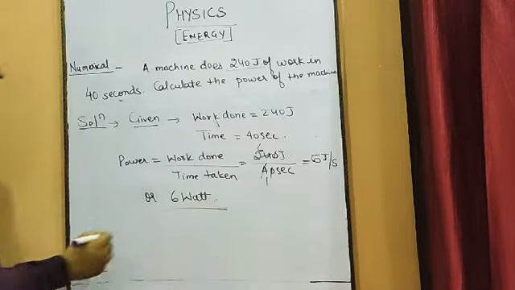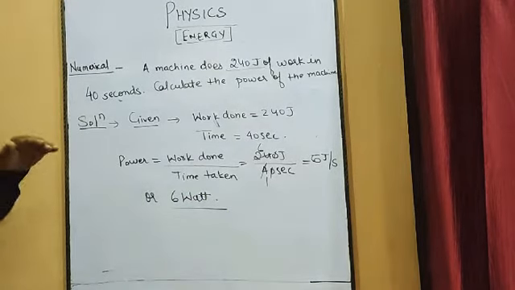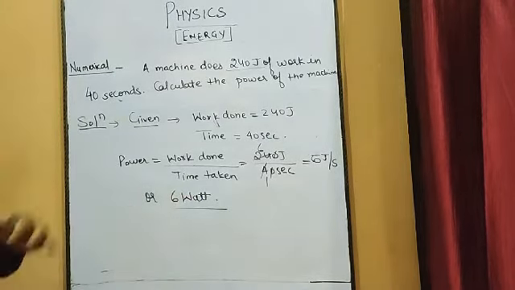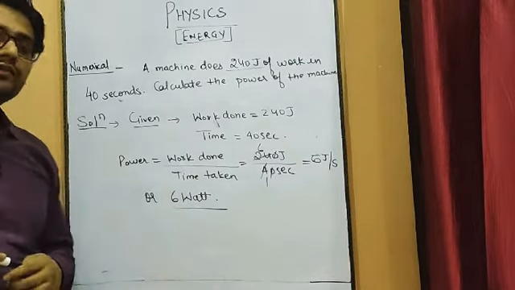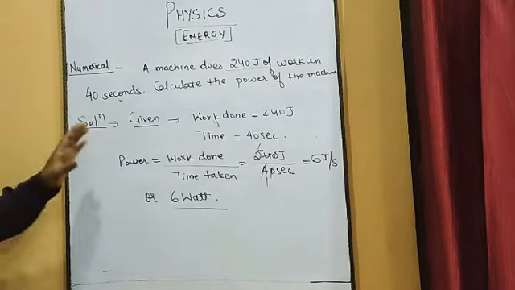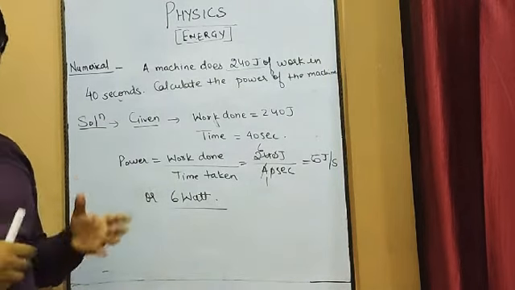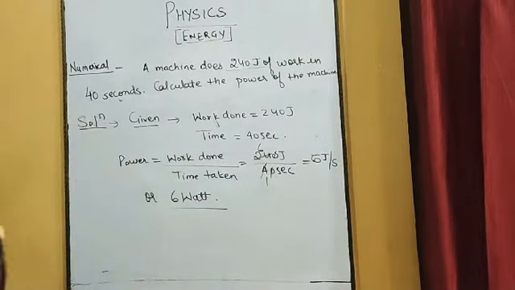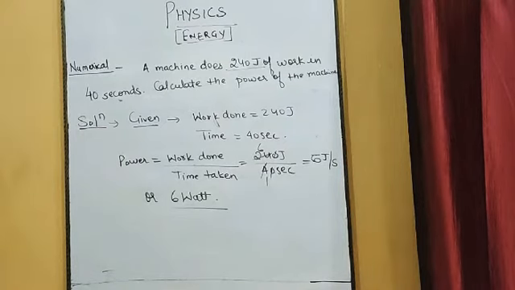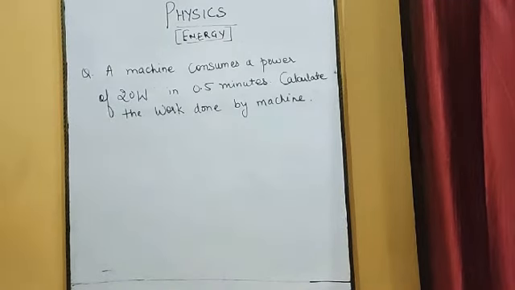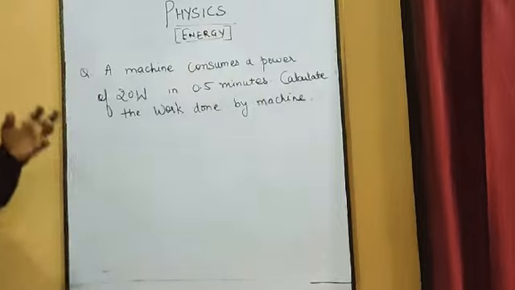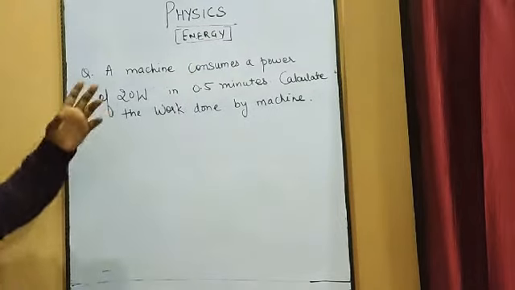So how much power has been produced by the machine? 6 watt of power has been produced. So this is a simple numerical. Similarly, you can do different types of numericals which are based on formulas. There is one more numerical which is based on work and power. So let us talk about this numerical.